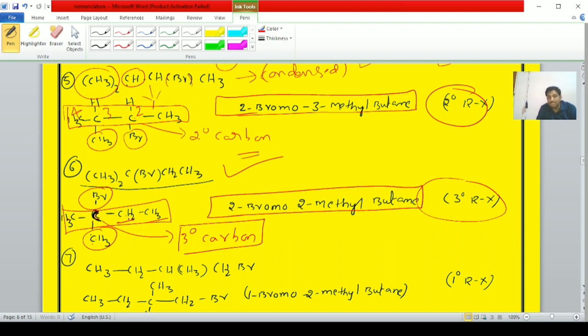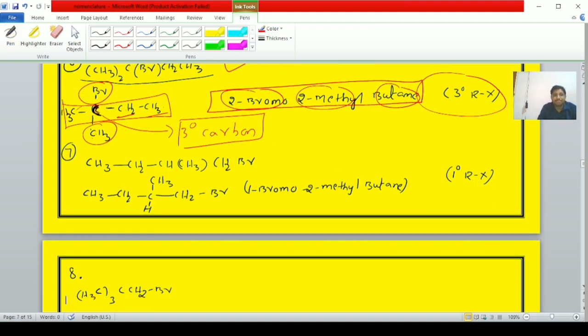Clear, students? The IUPAC name is 2-bromo-2-methylbutane, because the longest carbon chain is 4 carbons. Butane is the root word. That is the first thing. Second, bromine is present on the second carbon, and methyl is present on the second carbon. So, 2-bromo-2-methylbutane.